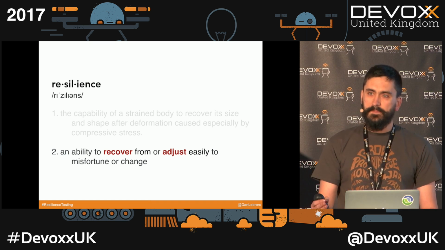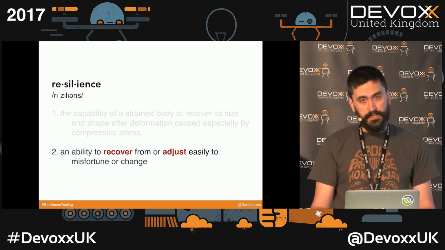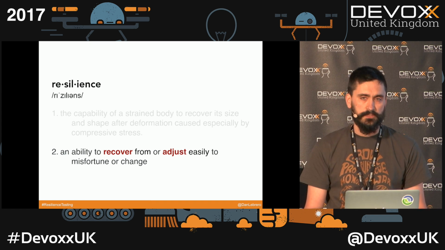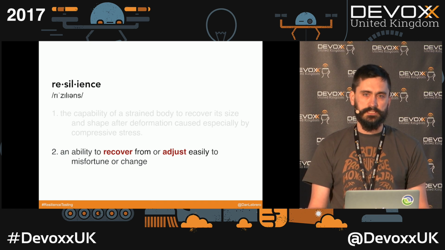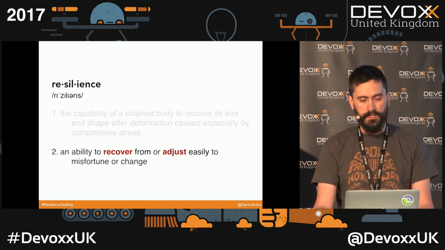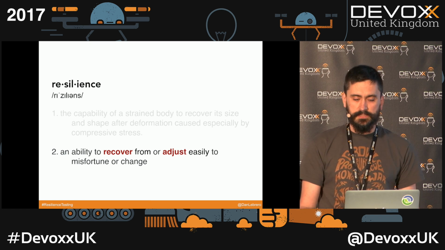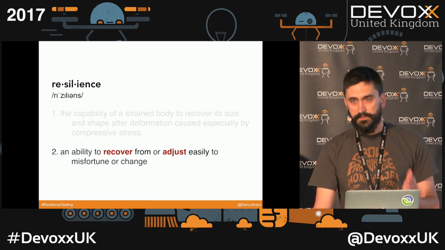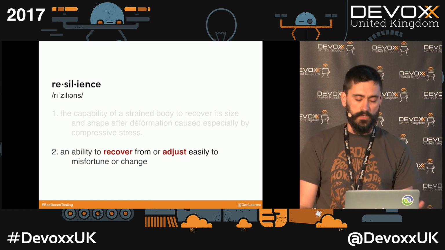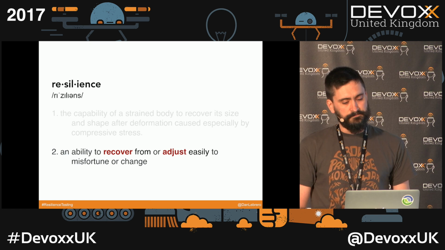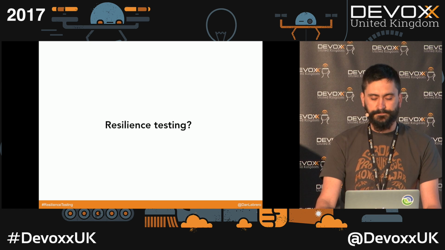So once the component is fixed, the whole system, without manual intervention, should go back to its initial state. It should go back to full functionality and full capacity. So resilience testing is just checking that our IT systems have these two properties: to be able to adjust and to be able to recover. So back to the question, don't we do resilience testing?